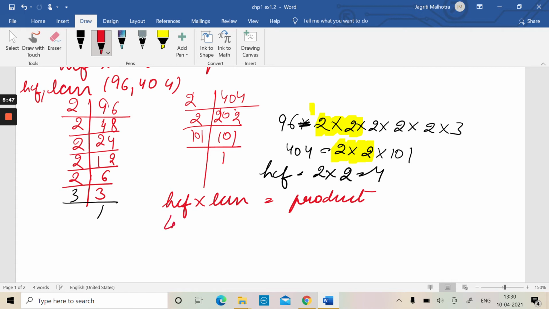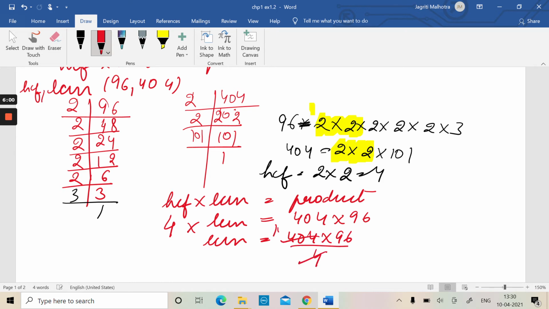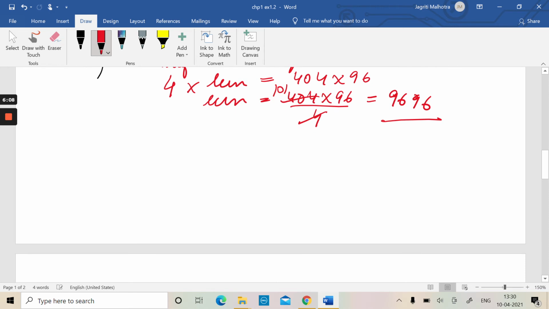This means that HCF was 4 into LCM is equal to the product, that is 404 into 96. LCM is equal to 404 into 96 upon 4. That means 96 into 101, that is equal to 9696. That means our LCM is this, the lowest common multiple is this. Okay.